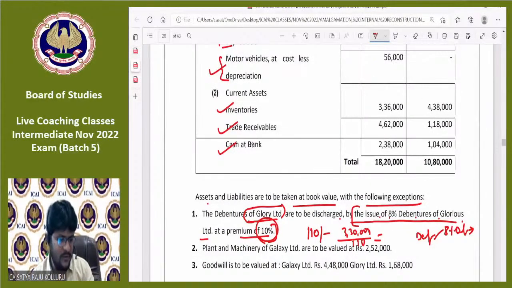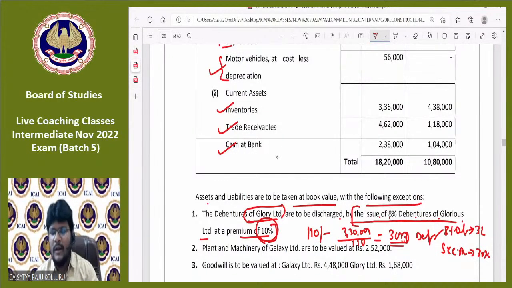How much? 1 second. 3,000. Yes. Now, these 3,000 debentures we need to issue. Out of which capital, 3,000 into 100, will go to 3 lakhs, and the securities premium will be 30,000.